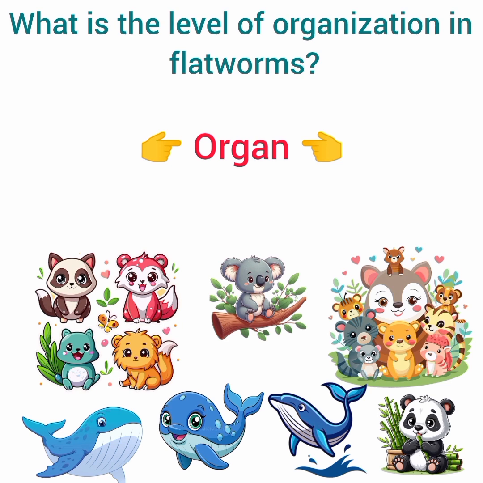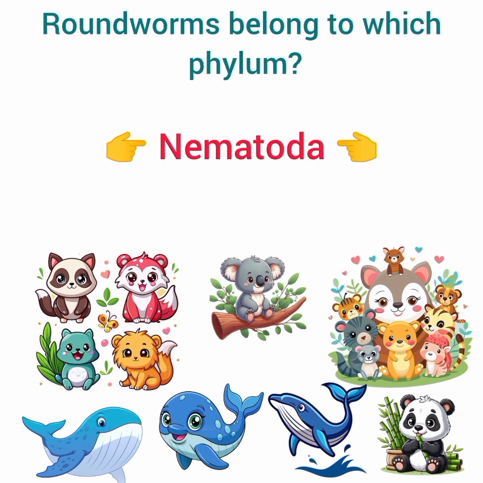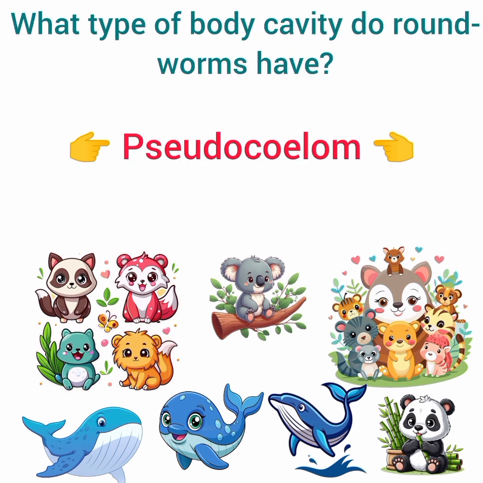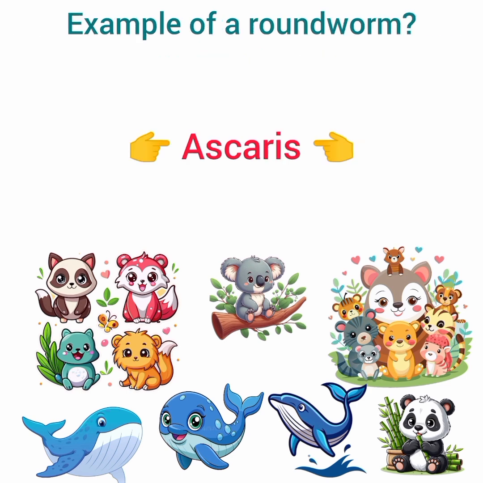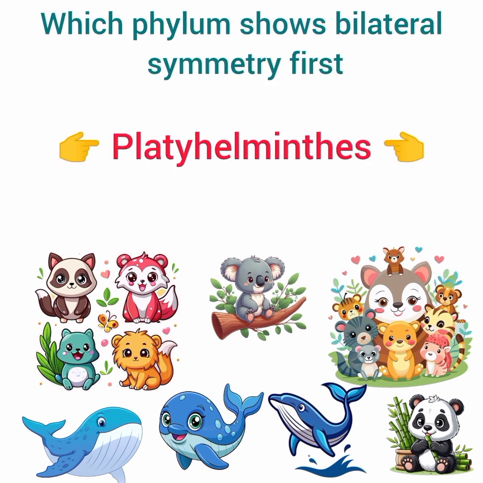Answer, organ. Roundworms belong to which phylum? Answer, Nematoda. What type of body cavity do roundworms have? Answer, pseudocoelom. Example of a roundworm. Answer, Ascaris. Which phylum shows bilateral symmetry first?